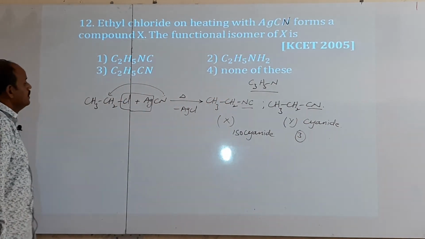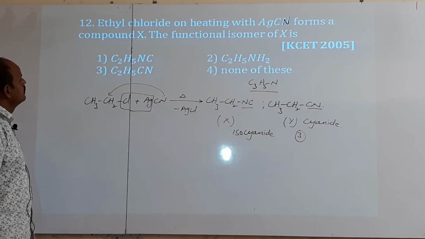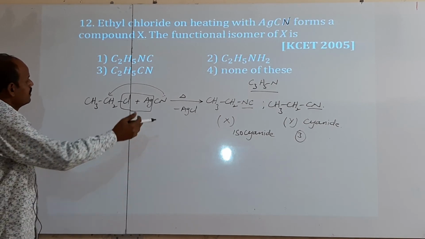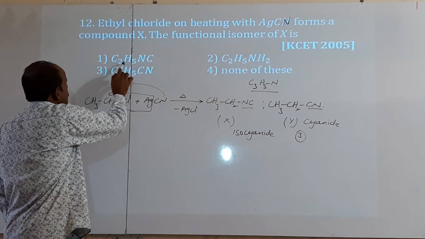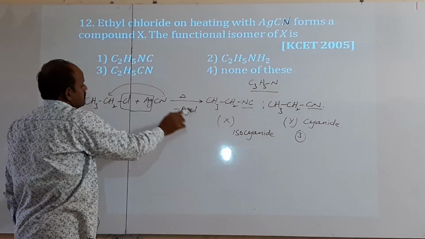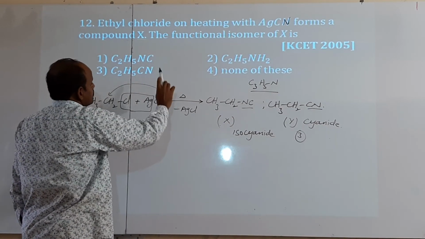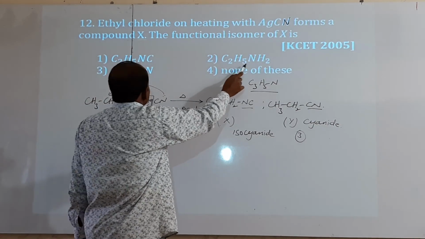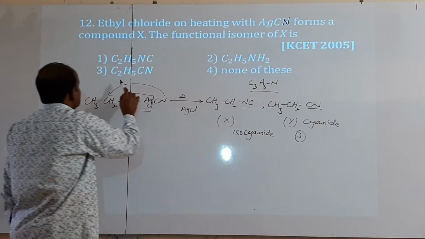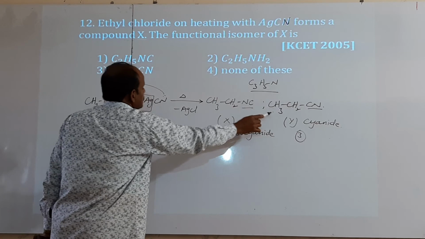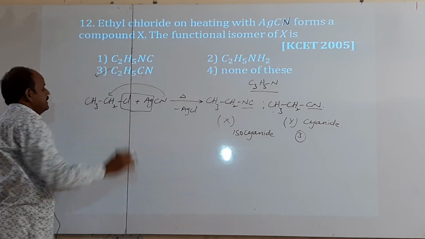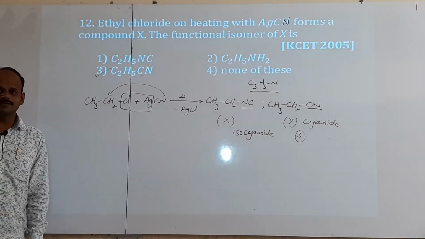C2H5NC is X but not a functional isomer. C2H5NH2 is not correct. C2H5CN, this only. Hence the third option is the correct answer.